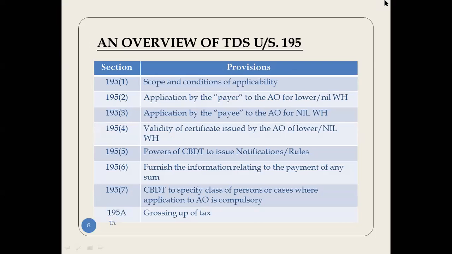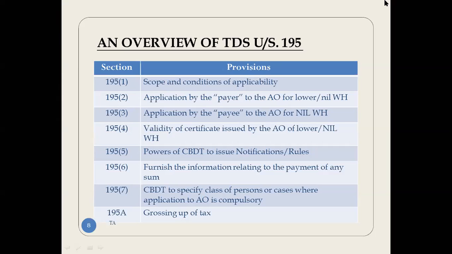Part 4 deals with validity of the certificate issued by the AO for lower or nil withholding tax. Part 5 deals with the power of CBDT to issue notification rules. Part 6 deals with furnishing information relating to the payment of any sum. Part 7 deals with CBDT specifying classes of persons or cases where application to the AO is compulsory. And part 8 deals with grossing up of tax.